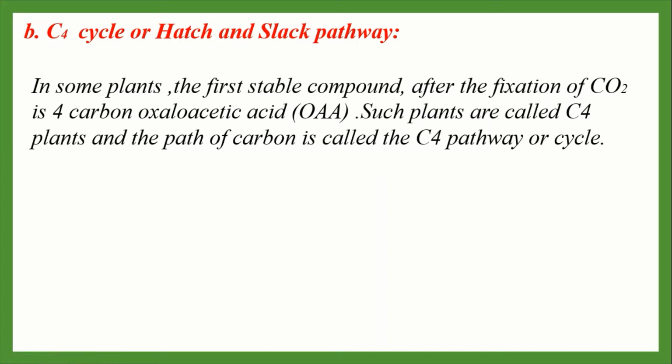You know, everybody, in dicotyledonous plants the C3 cycle is carried out, but in monocotyledonous plants the C4 cycle is carried out. In the C3 cycle, the first stable compound is 3-phosphoglyceric acid, and in the C4 cycle, the first stable compound is 4-oxaloacetic acid.